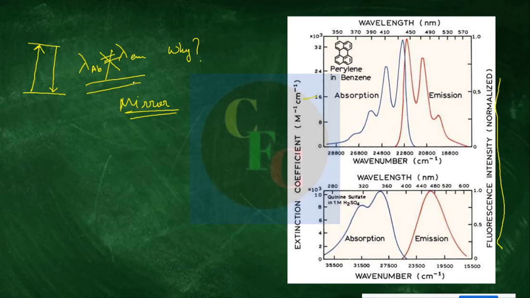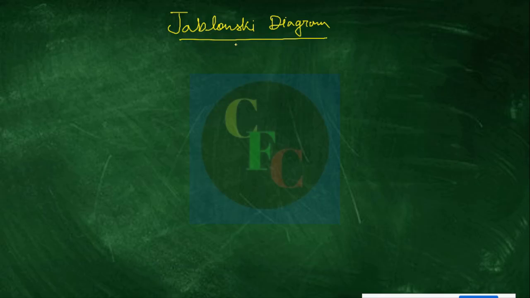Now, to explain these two phenomena, we have to refer to something which is very important in fluorescence spectroscopy, and you should also prepare this from your exam point of view. This is called the Jablonski diagram. It is named after Professor Alexander Jablonski, who is called the father of fluorescence, because he has numerous contributions, not only the Jablonski diagram but also anisotropy and all that.